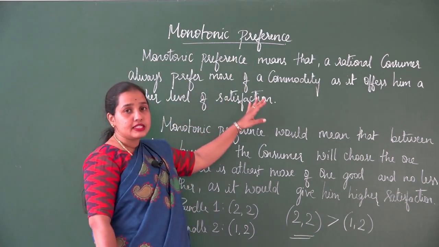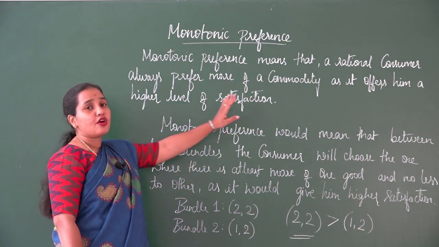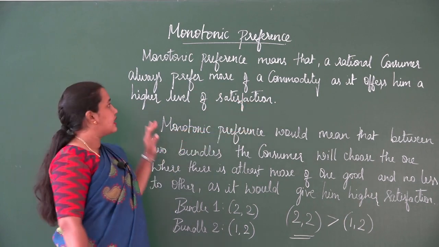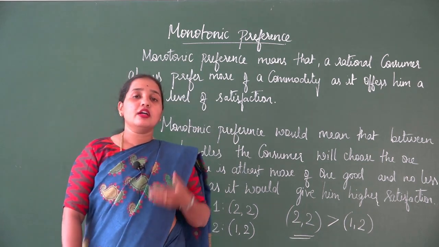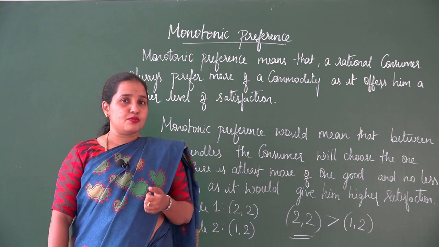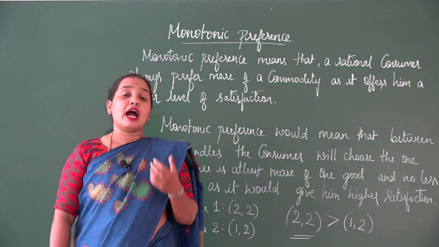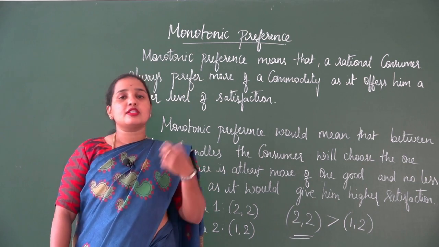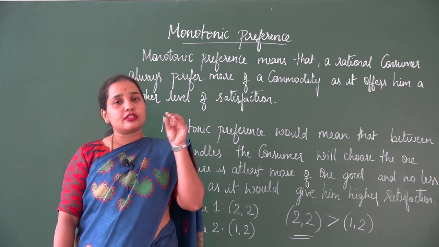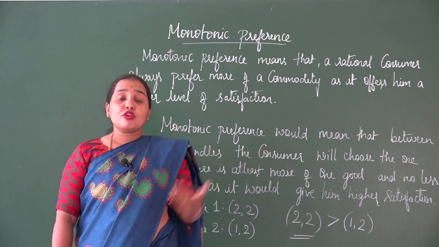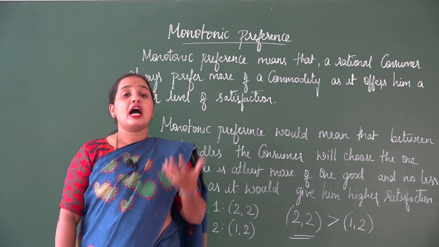Monotonic preference means that a rational consumer always prefers more of a commodity as it offers him a higher level of satisfaction. Students, I already told you that a consumer is a rational consumer who prefers more of that commodity which gives him a higher level of satisfaction. Suppose there are two bundles, and if he has to choose between these two bundles, he goes for that bundle which gives him more quantities of commodities and which maximizes his satisfaction.